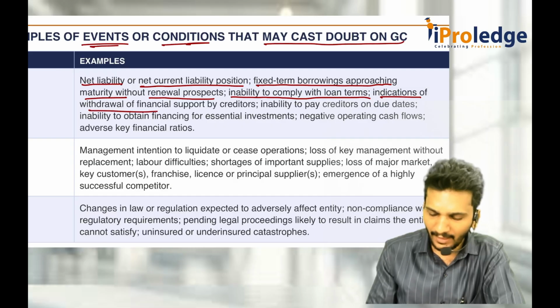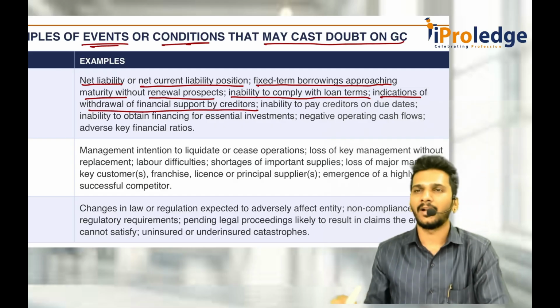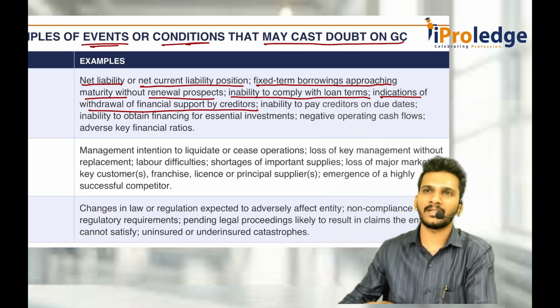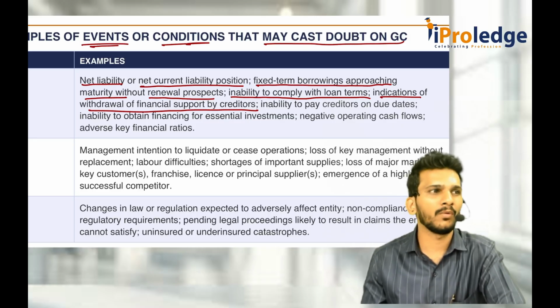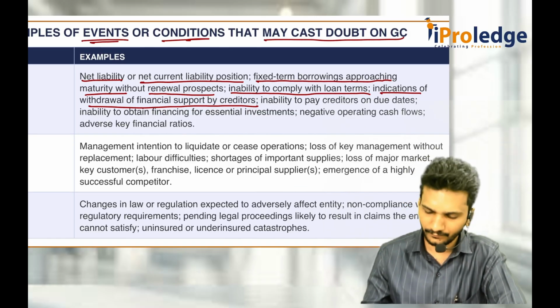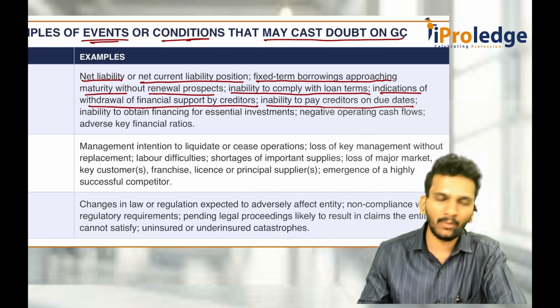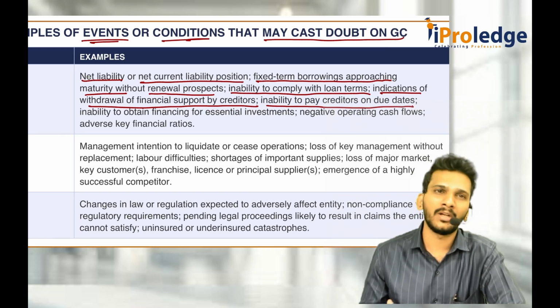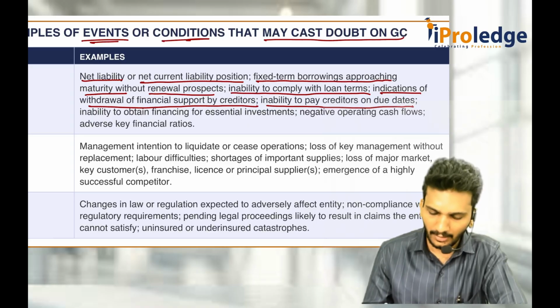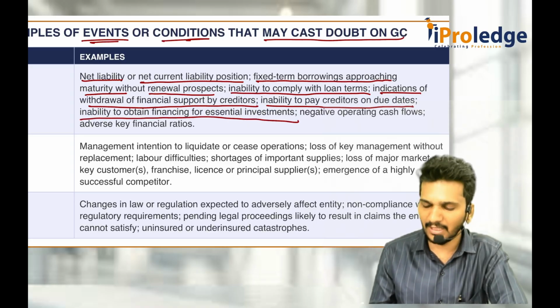Indications of withdrawal of financial support by creditors. Earlier, creditors were giving goods on a credit basis. Now, creditors are giving on a cash basis. If you give the cash, you will get the goods. If not, no goods. Inability to pay creditors on due date: you took 3 months credit, but you didn't pay even after 3 years. Inability to obtain financing for essential investments.